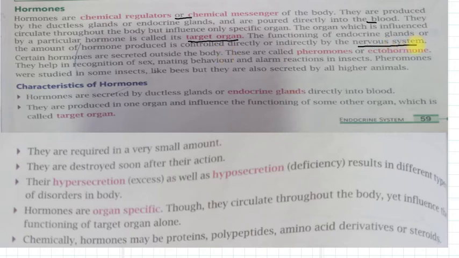So our nervous system controls the functioning of endocrine glands, due to which secretion of hormones is controlled. As you know, some hormones are secreted outside our body, and these are called pheromones or ectohormones.